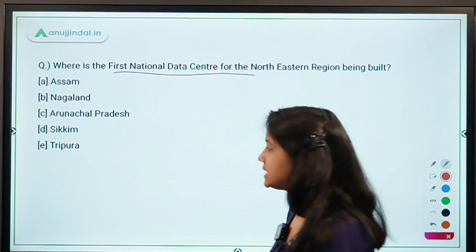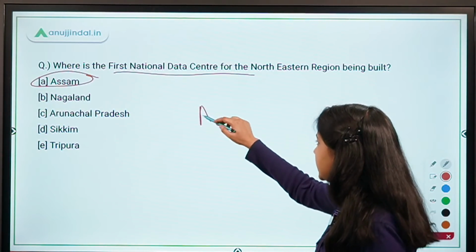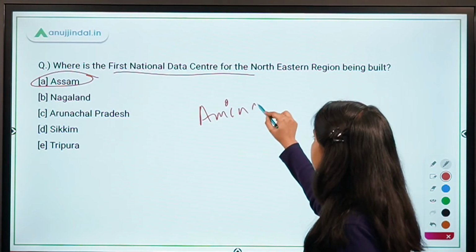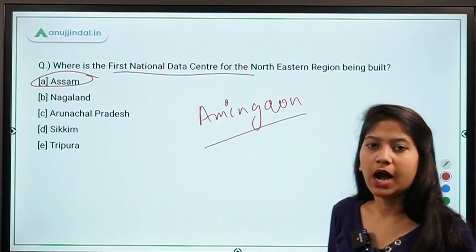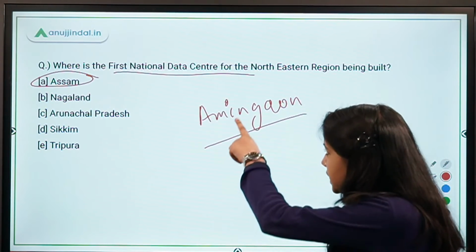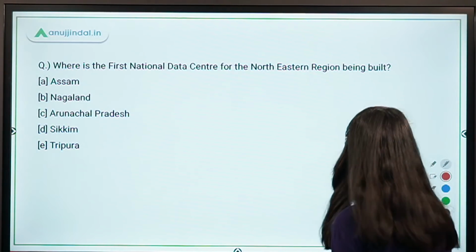Very good. So it is Assam. Amin Gaon is the exact place. Amin Gaon, this is near Guwahati, and at this place this national data center for the northeast region will be developed.